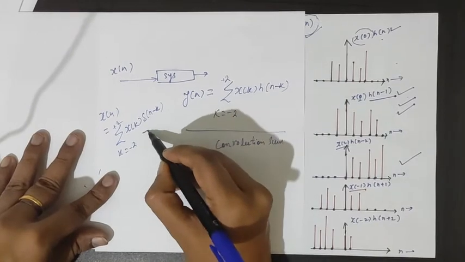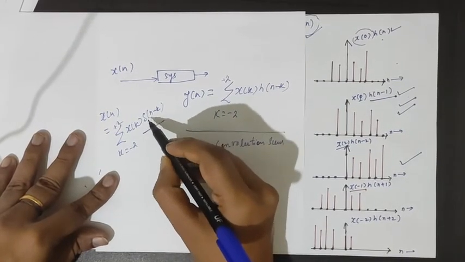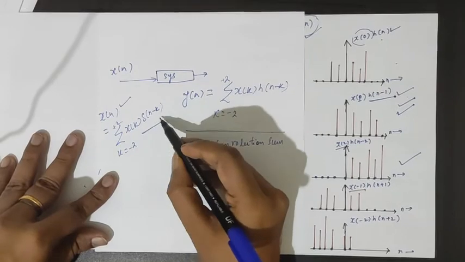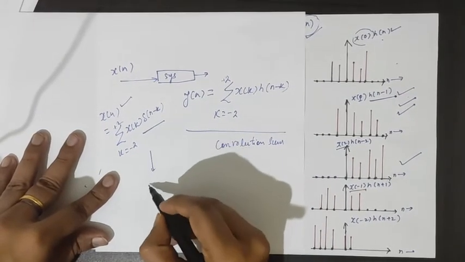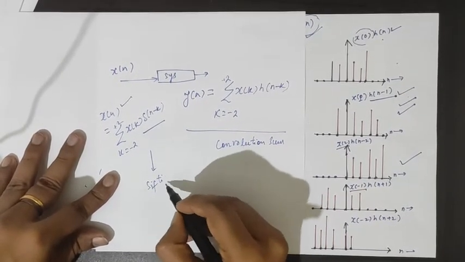And the property of representing the signal as a weighted sum of impulses is also called the shifting property.